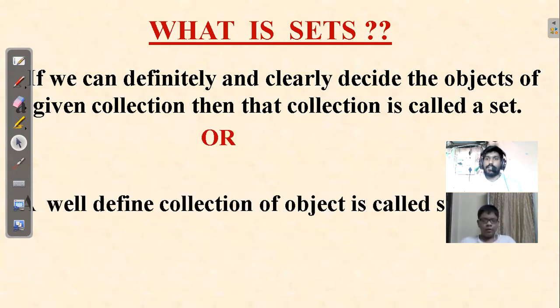This is the simplest definition: a well-defined collection of objects is called a set. This is a very basic and proper definition of it. By well-defined collection, you can refer to the previous examples that we did. We had a pile of books, a bunch of keys. It's well-defined, we are giving it a proper name. So a well-defined collection of objects is called a set.